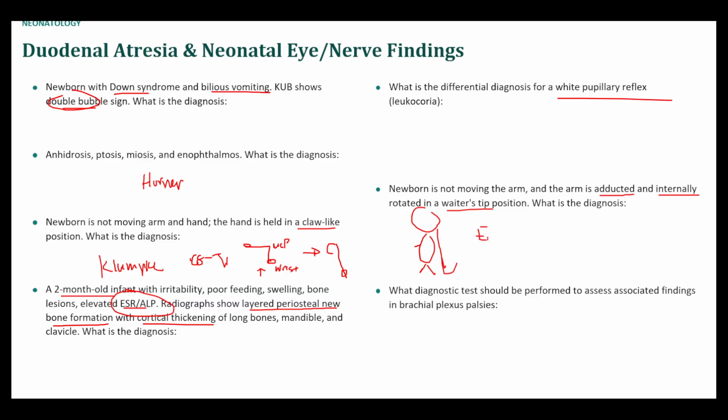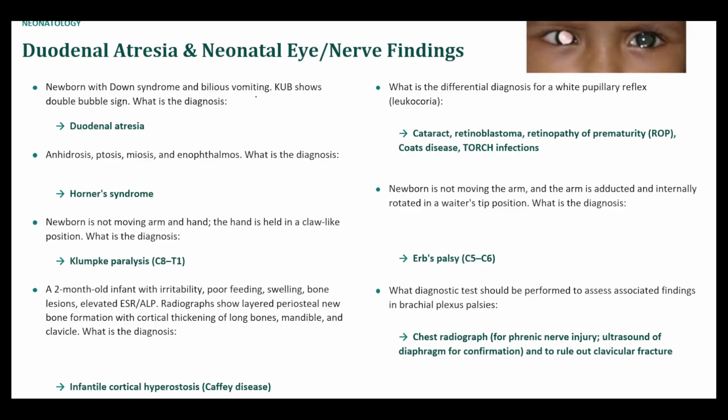This is different from Klumpke palsy in that Erb palsy affects the C5, C6 nerve roots, or rather the upper trunk of the brachial plexus. But diagnostic tests should be performed to assess associated findings in brachial plexus palsies. So you should actually do an X-ray because there might be clavicular fracture. Okay. So let's see. Double bubble sign was associated with duodenal atresia, anhidrosis, ptosis, miosis, think of Horner syndrome.